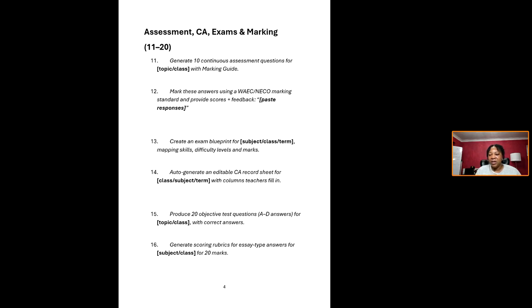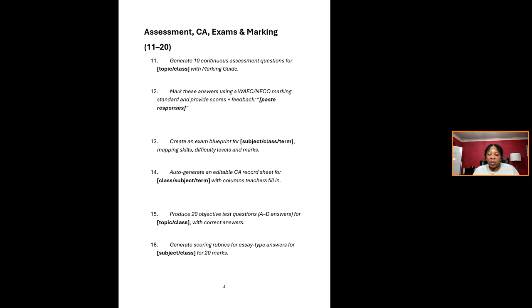You can do this by uploading a picture, an image of the script. Gemini is good at that. Just take a picture with your phone, upload it, and give it instruction to mark. It will mark. You tell it what scale to use. Is it 1 to 10, or is it 100%? And it will do that for you.